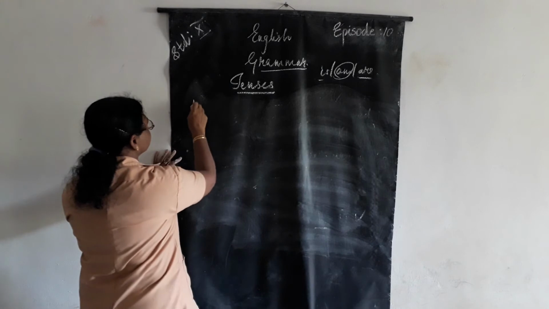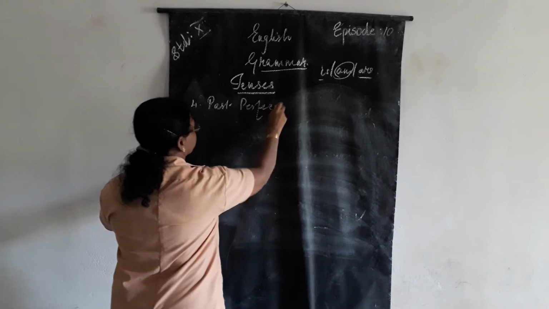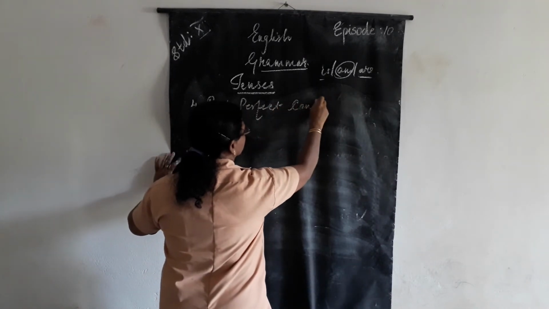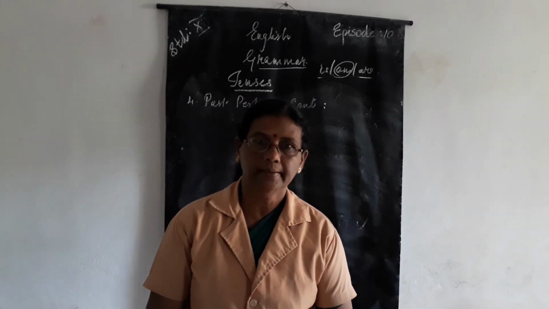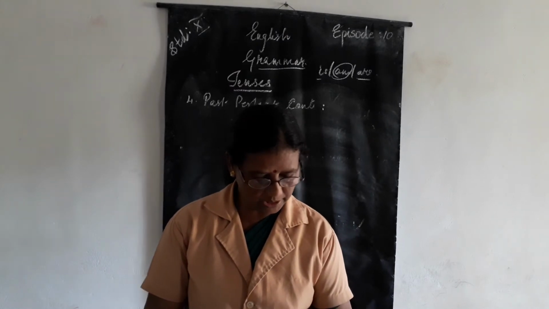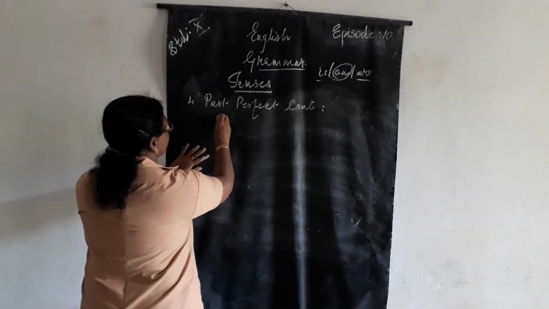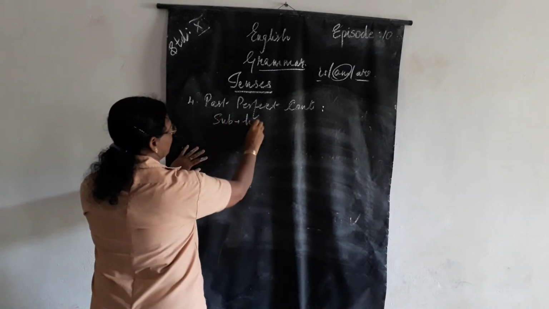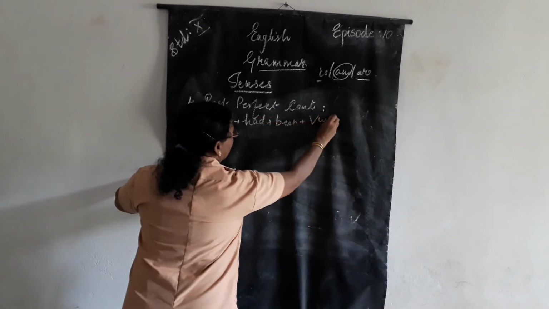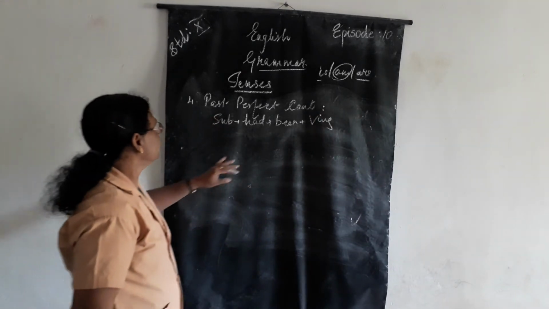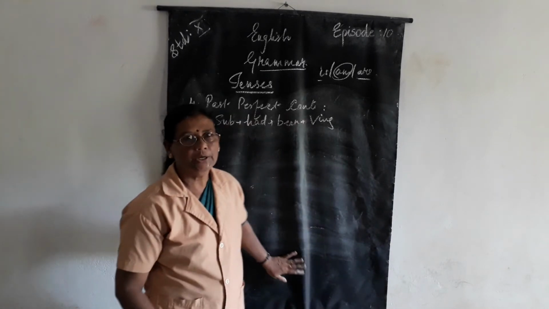Now the fourth one. The fourth one is past perfect continuous. What is past perfect continuous? The work already done and still it is continuing. Understood? So there, what do we have to use? Subject plus had plus been plus verb ing. That means the work has already started and still it is continuing.